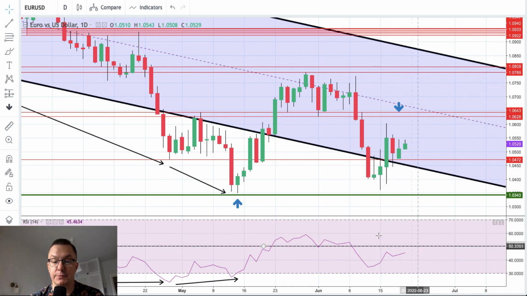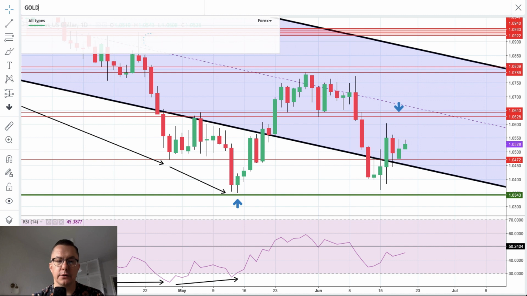However, the outlook is bearish because the RSI is still on the negative side of the market. We didn't even hit the neutral level of 50, so I think we need to break above 1.0643 in order to see more bullish activity, more bullish price action. So far nothing like this happened, so we might just bounce up and down in a whipsaw mode for quite some time right now on the euro to the dollar.